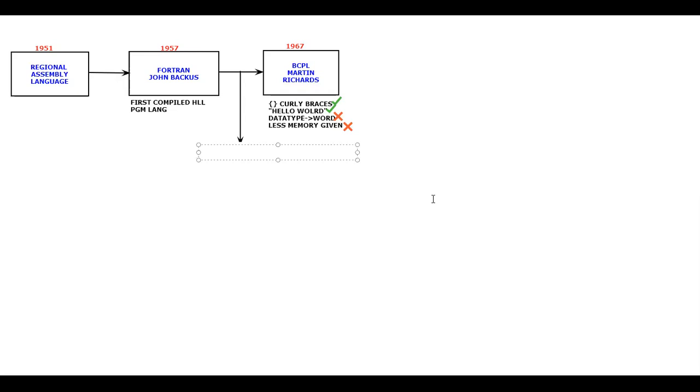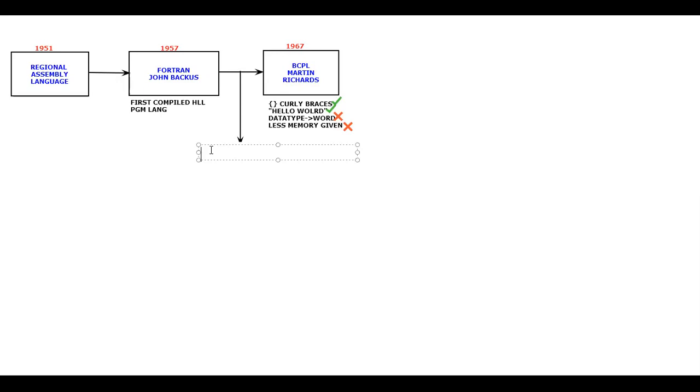After C, only C++ will come. According to your mind, C is a structured programming language, and C++ is the first ever object-oriented programming language because C++ got that much popularity. I am not blaming you people. C++ got that much popularity, so everyone knows it as the first object-oriented programming language.